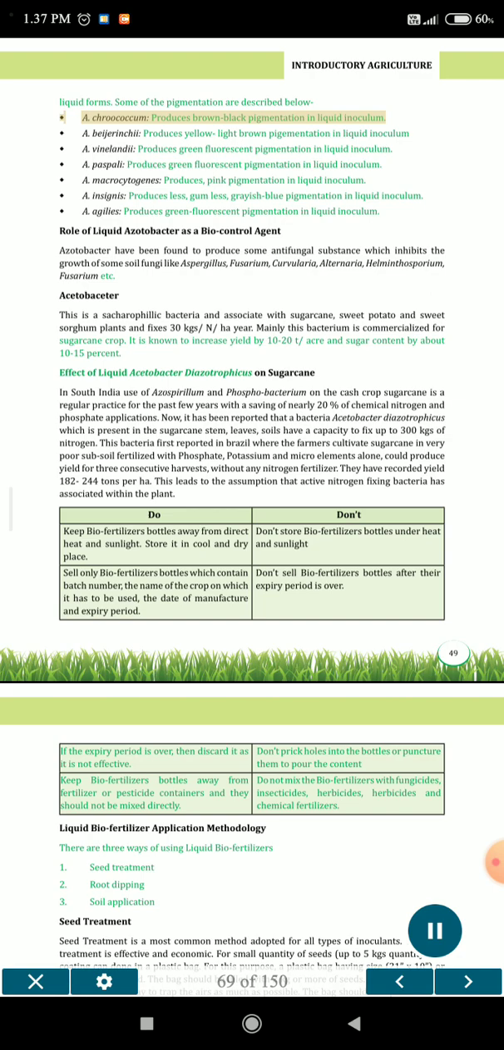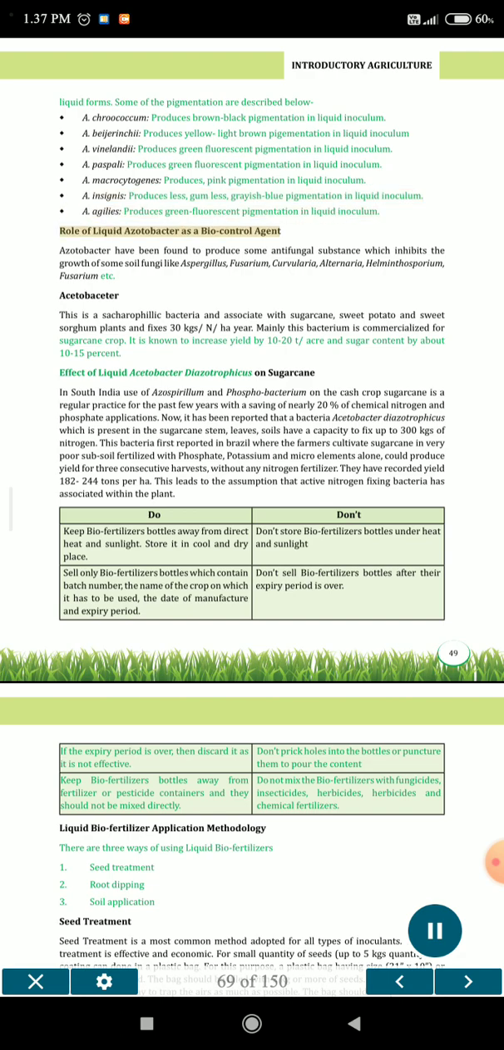A. chroococcum produces brown-black pigmentation in liquid inoculum. A. beijerinckii produces yellow-light brown pigmentation in liquid inoculum. A. vinelandii produces green fluorescent pigmentation in liquid inoculum. A. paspali produces green fluorescent pigmentation in liquid inoculum. A. macrocytogenes produces pink pigmentation in liquid inoculum. A. insignis produces slimeless, grayish-blue pigmentation in liquid inoculum. A. agilis produces green fluorescent pigmentation in liquid inoculum.